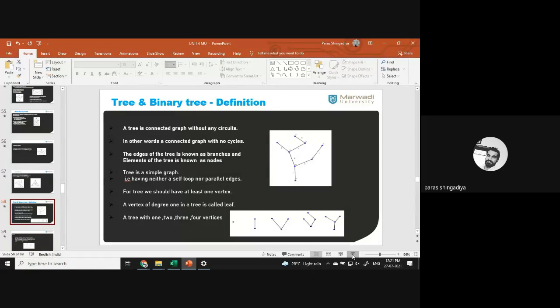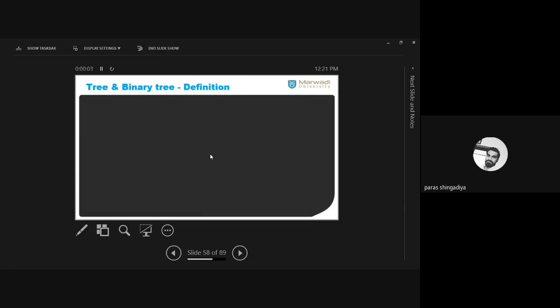Then the second result: any tree with n vertices, how many edges can you consider in the graph of tree? You can use n minus one, because as we know, a graph of tree is always a connected graph, meaning you have to connect all the vertices plotted in the graph of tree.